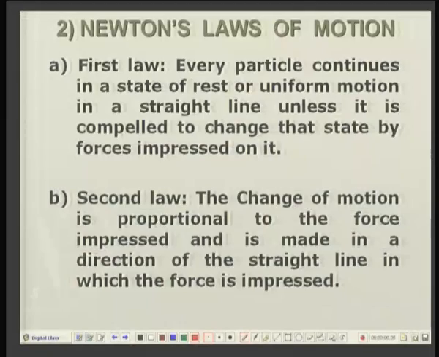The second law of motion due to Newton is: the change of motion is proportional to the force impressed and is made in the direction of the straight line in which the force is impressed. What it says is that as soon as we apply the force, the earlier state of rest or motion will change, and this change will be proportional to the magnitude as well as the direction of the force.